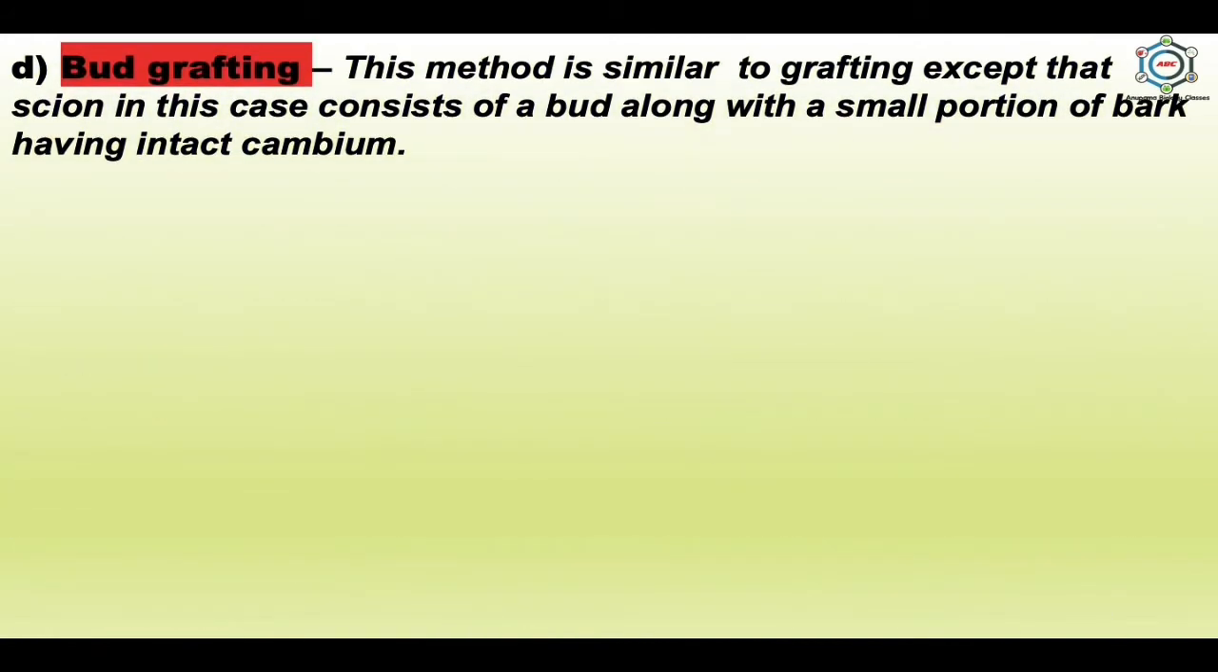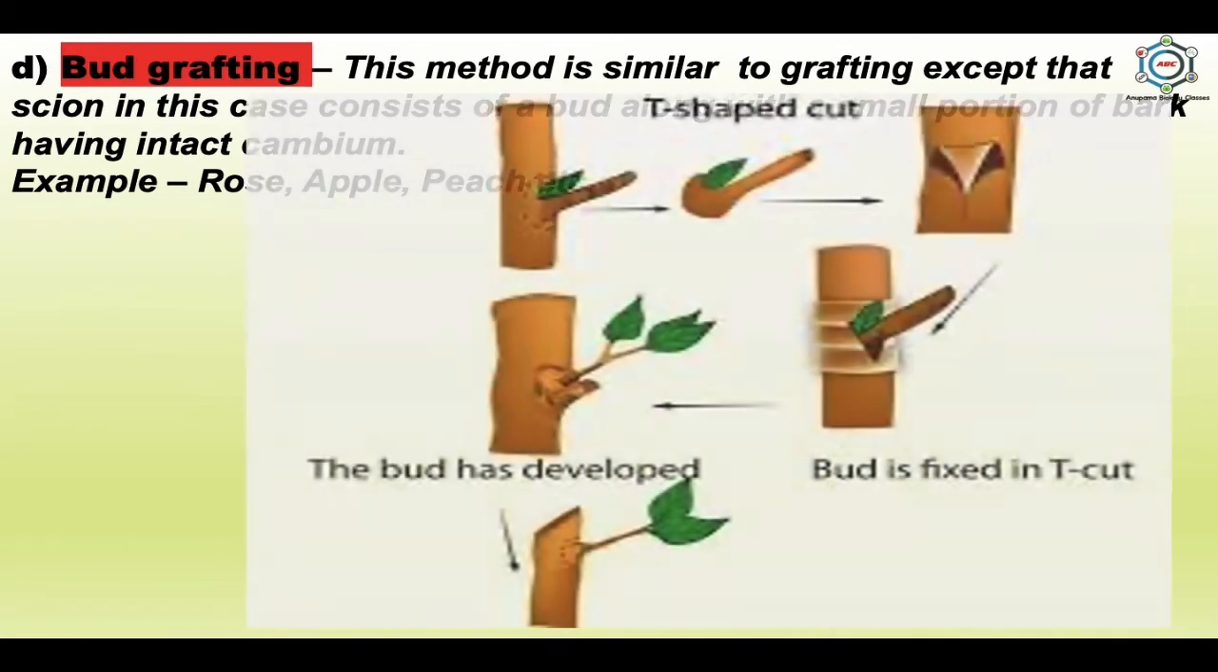Next is bud grafting. This method is similar to grafting except that the scion in this case consists of a bud along with a small portion of bark having intact cambium. Examples are rose, apple, peach, etc.